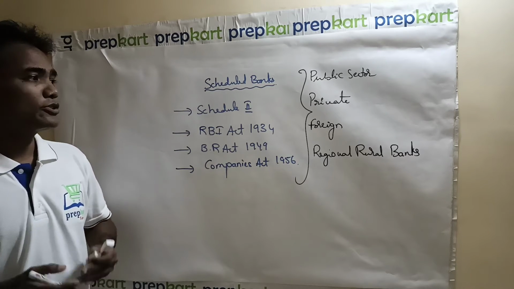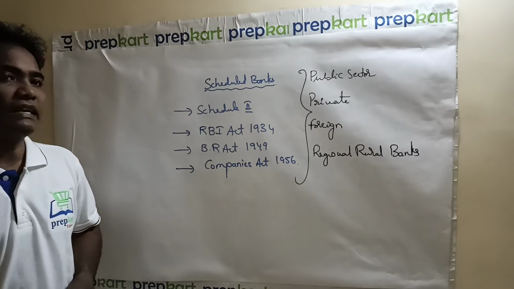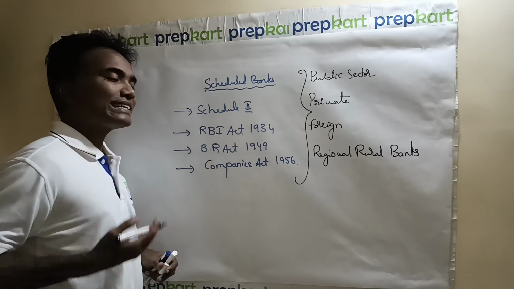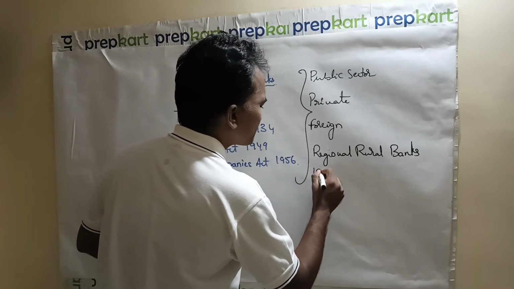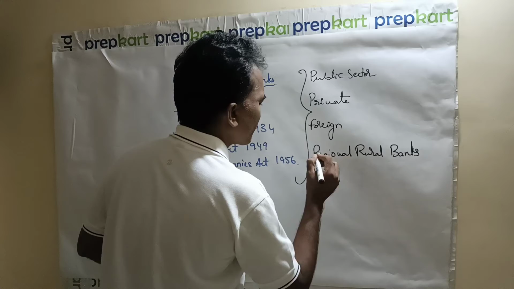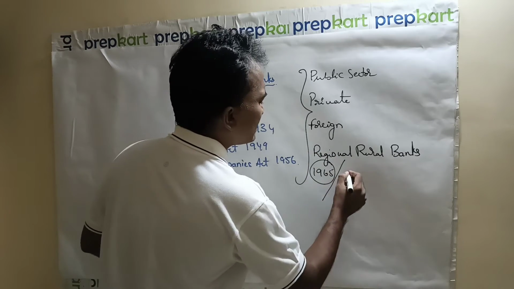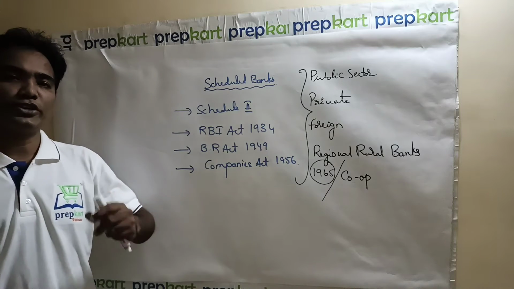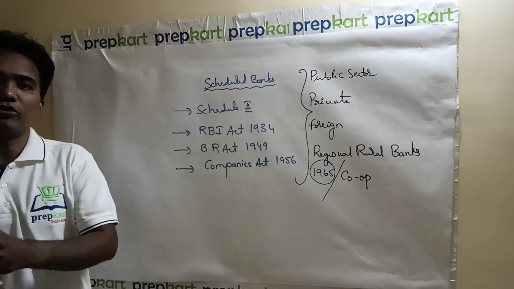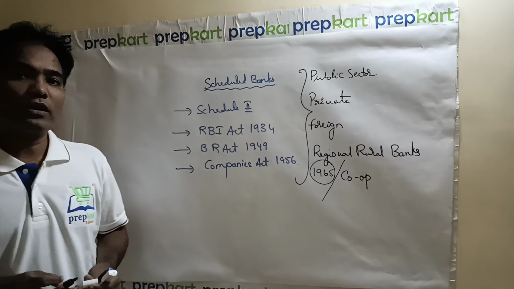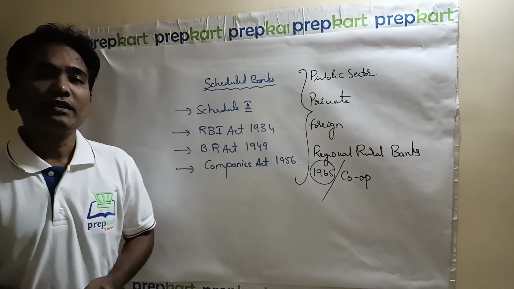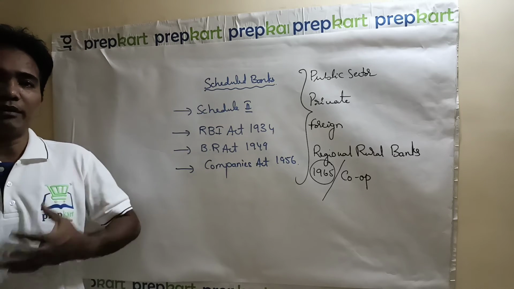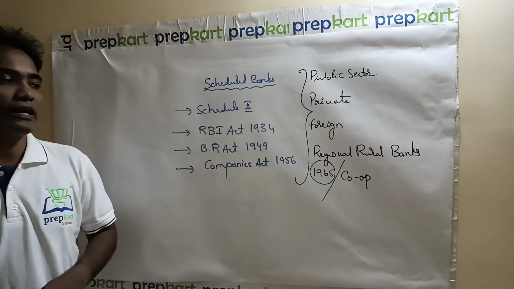So that much huge network is there, and after 1965 onwards, one more segment has also been added, that is the cooperative structure. Scheduled cooperative banks, scheduled urban cooperative banks, scheduled rural cooperative banks. Because in India, the cooperative structure is of two types: urban cooperative structure and rural cooperative structure.